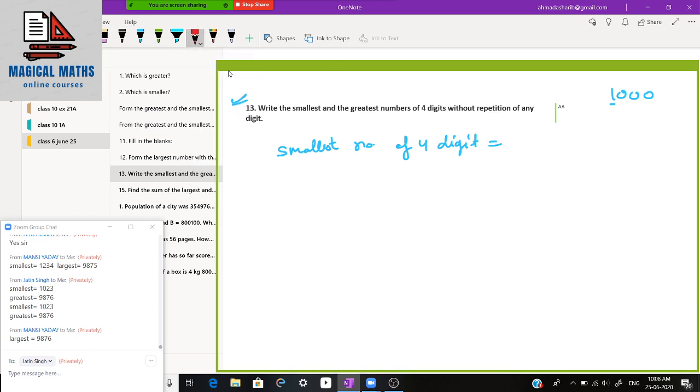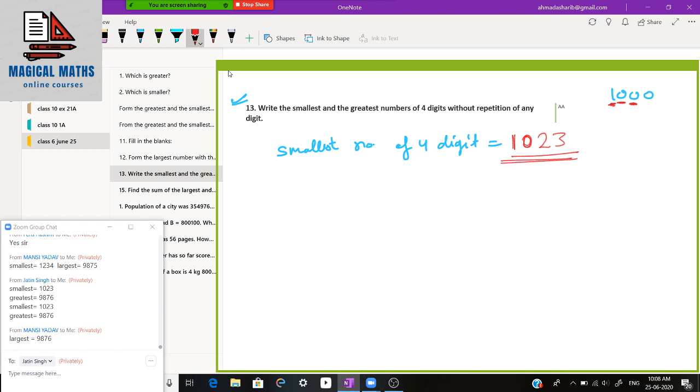Okay, so we will write this 1 first of all, then 0. Then greater than that. What is the greater number than 1, which is 2? And then greater than that, that is 3. So 1023 is the smallest number of 4 digits, and you can see that no digit is being repeated here.